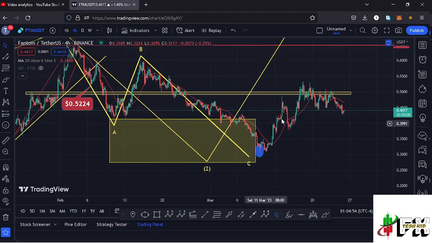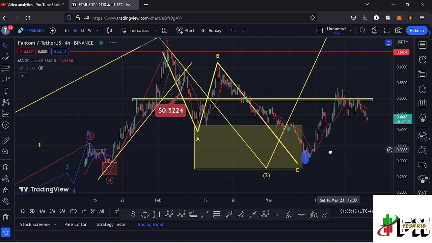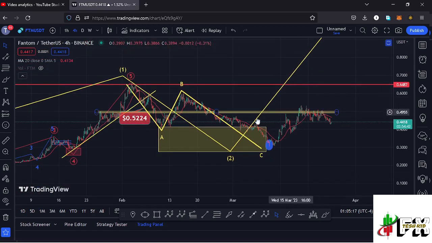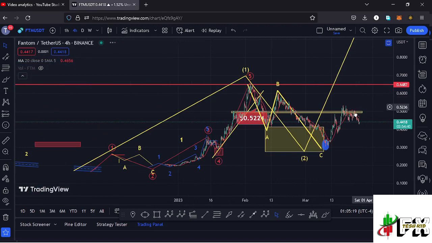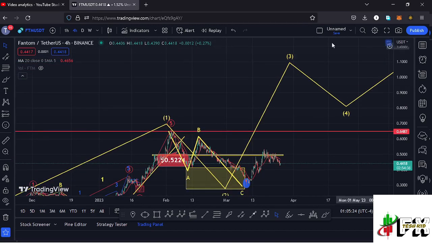We have also continued to obey the Elliott wave structures, where we had been seeing a bit of a breakdown to the lower side in the formation of this wave 2, in a move that managed to get into the minimum retracement area, which lies between the $0.4153 mark and the $0.2768 mark, in a move that gave us a low at around the $0.3 mark. And having managed to get into the minimum retracement area in the formation of that wave 2, I believe Fantom has bottomed out in the formation of this wave 2, and whatever we are seeing at the moment is the start of a massive run up to the upper side in the formation of this wave 3.